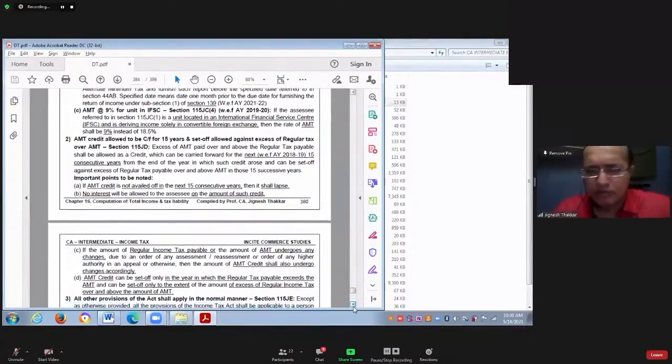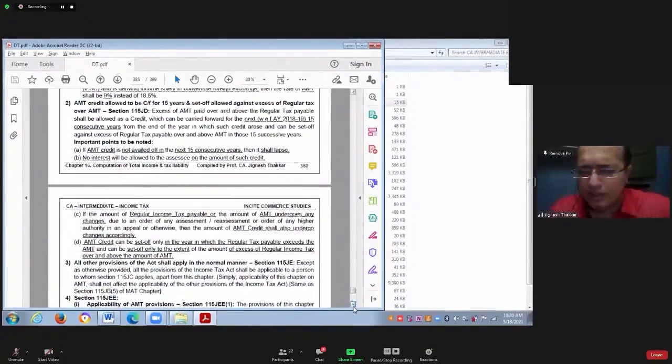I have shown you which tax you have to pay to the government. You have to pay regular income tax or you have to pay AMT. Which amount do you have to pay to the government? Do you pay regular income tax or AMT? The answer is you have to pay whichever is higher.